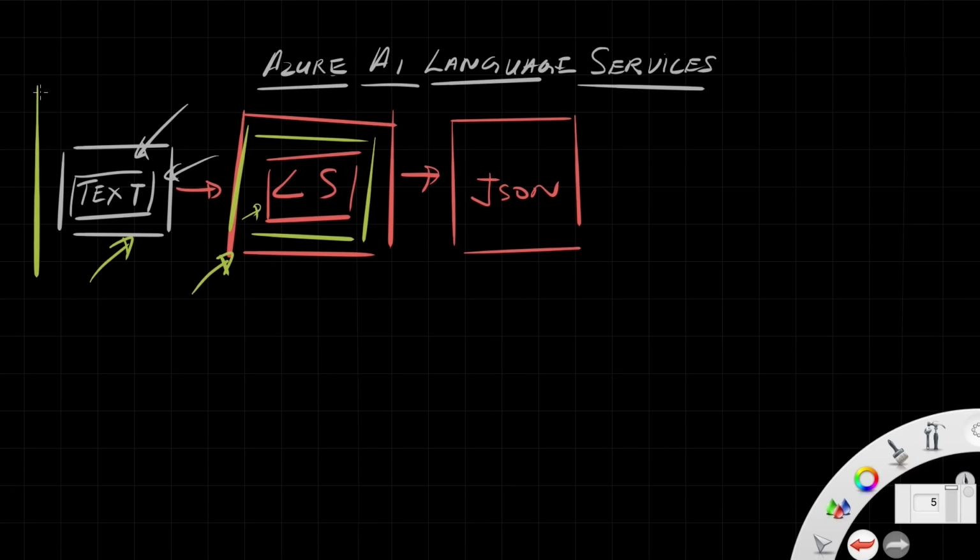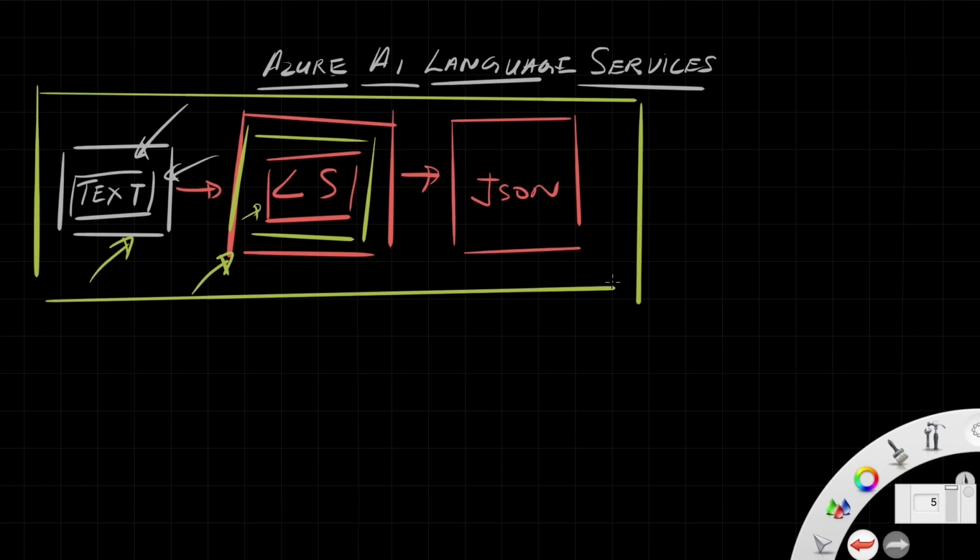Now, first we are going to look at conversation analysis, a very useful model. It can be used for creating chat-based support assistants.